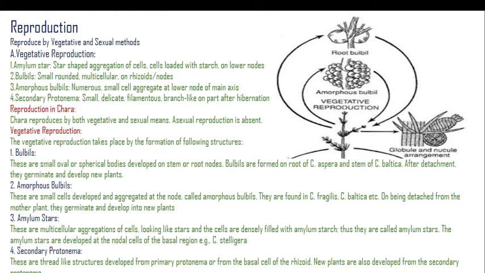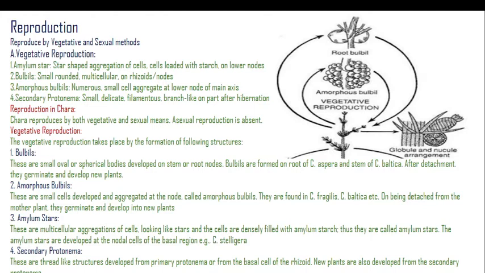Amorphous bulbils are small cells that develop and aggregate at the node. They are found in Chara fragilis, Chara baltica, etc. On being detached from the mother plant, they germinate and develop into new plants.